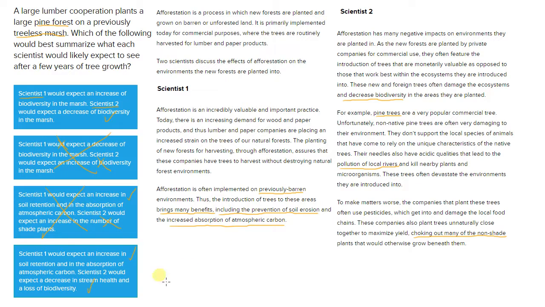So now we're just between answer choice A and answer choice D. Answer choice A has something that could be right but not explicit, and answer choice D has both explicitly correct answers. So we're going to go with answer choice D as our correct answer.